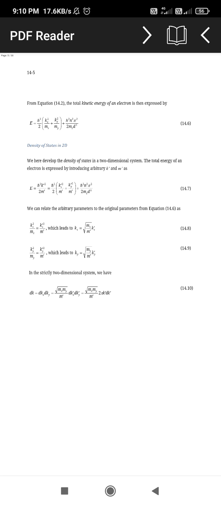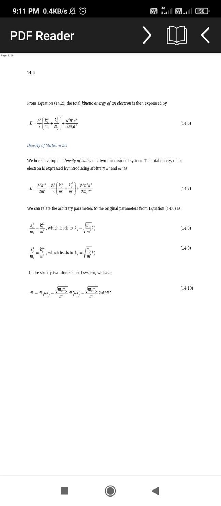Next we will find the density of states of these structures. We have to develop the density for two-dimensional systems, then find the total energy with arbitrary constant k and m dash.